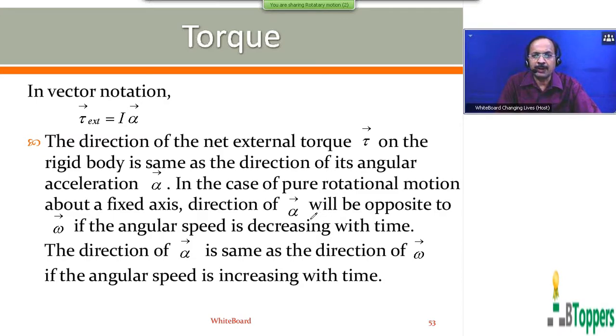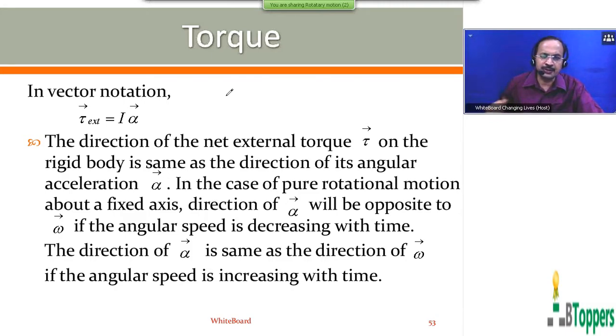If a rigid body is performing pure rotational motion about a fixed axis, then the resultant of all the external torque acting on the rigid body along the axis of rotation is equal to the product of its moment of inertia and angular acceleration alpha bar about that axis. So the direction of the resultant torque on the rigid body is the same as the direction of its angular acceleration, or conversely, the direction of angular acceleration alpha bar is the same as the direction of the resultant torque on the rigid body, which acts along the axis of rotation.